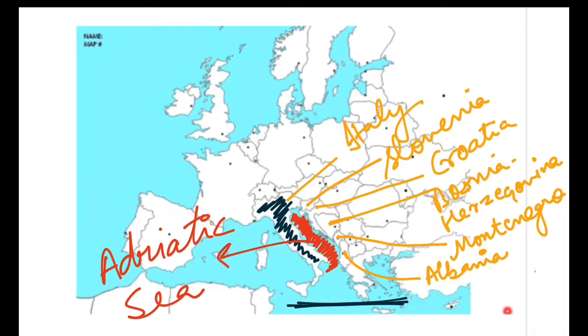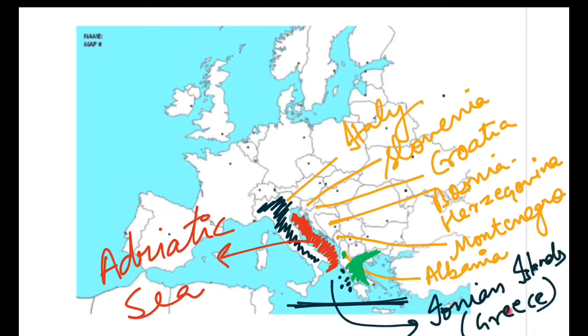Now one more important thing to consider here is that this is Albania, as I have shown you, and to the south of Albania, this country is Greece. So Greece does not touch the boundary of the Adriatic Sea. Keep it in your mind that Greece does not touch the boundary of the Adriatic Sea. And to the west of this, you can see the small islands. These are the Ionian Islands, which are the territory of Greece only. And to the west of these Ionian Islands, this portion is the Ionian Sea, which is named after these Ionian Islands.